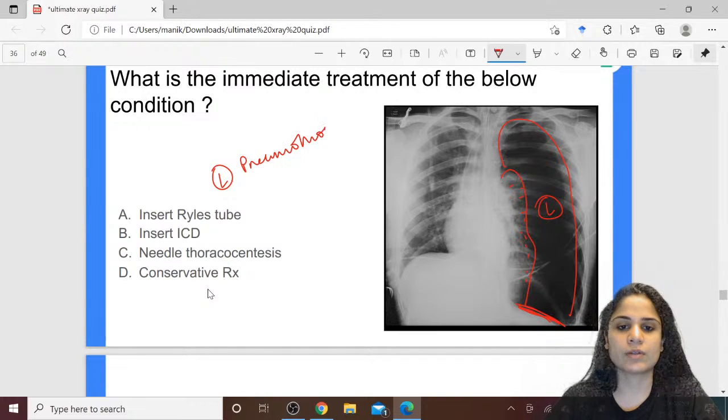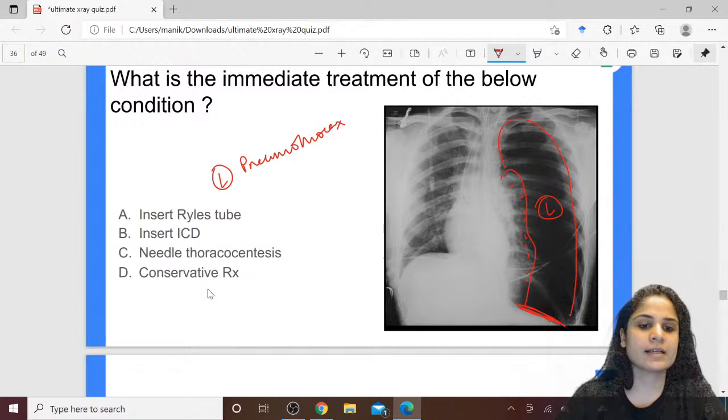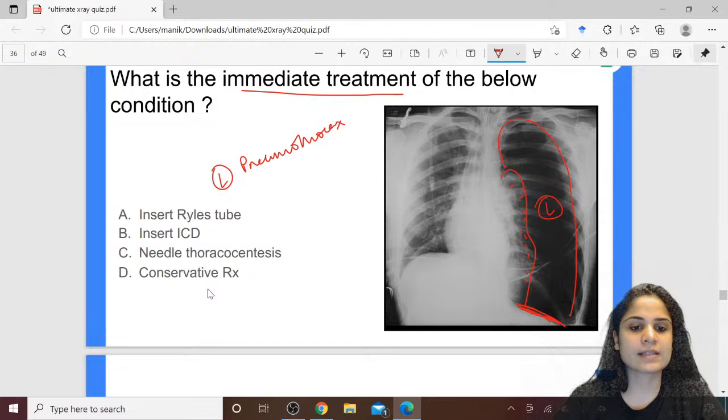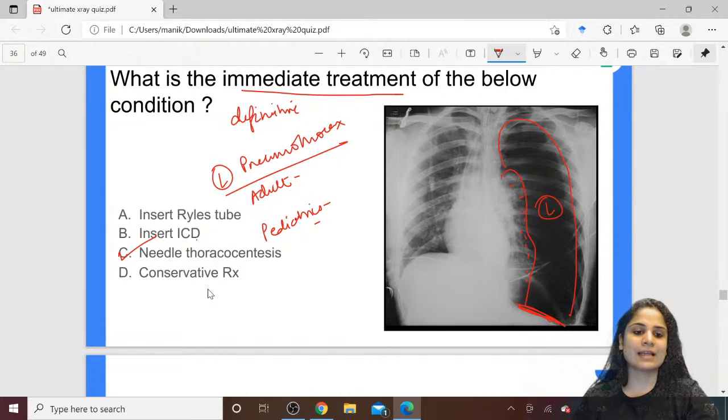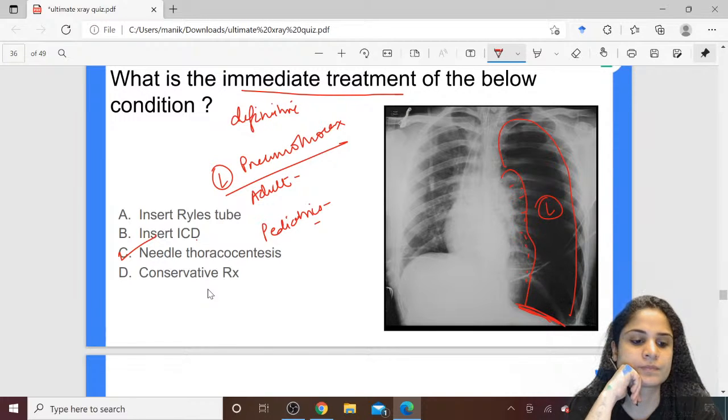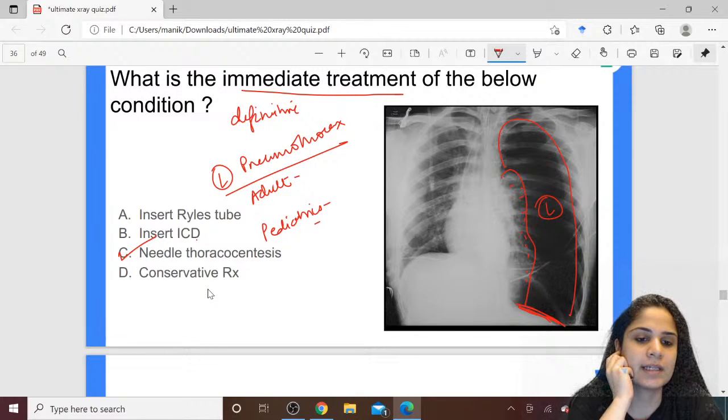Perfect, left-sided pneumothorax. What will be your treatment for left-sided pneumothorax? For immediate treatment, if they are asking, you can do a needle thoracocentesis, and if they ask you definitive treatment, then definitive treatment will be insertion of an ICD. Now can you tell me, in adults, where will you put the needle for needle thoracocentesis, and in pediatrics, where will you put the needle? Exactly which space, which line, everything. Definitive treatment is ICD. Immediate treatment will be needle thoracocentesis.